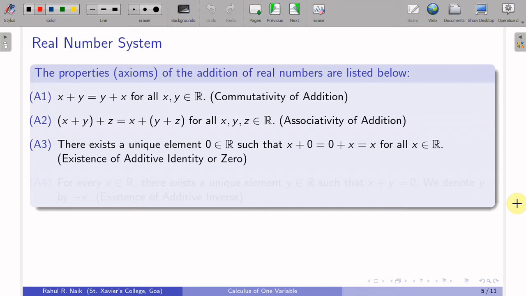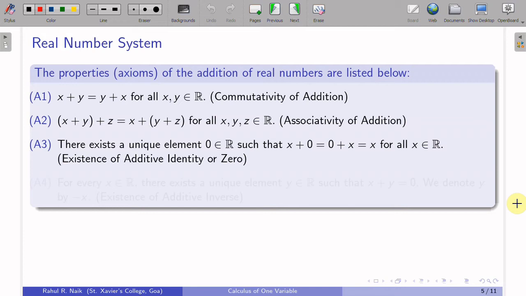If you observe the first two statements, they contain only one quantifier, that is the universal one. So you may try to write down all these properties using quantifiers. The next one: there exists a unique element 0 in R such that x plus 0 is equal to 0 plus x is equal to x for all x in R, and that's called the existence of the additive identity, or 0, in R. That's the property of the identity element.